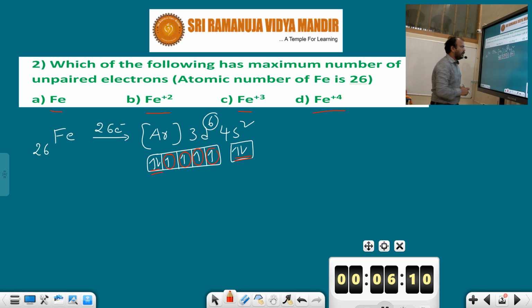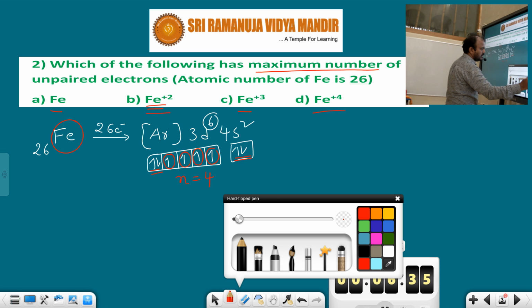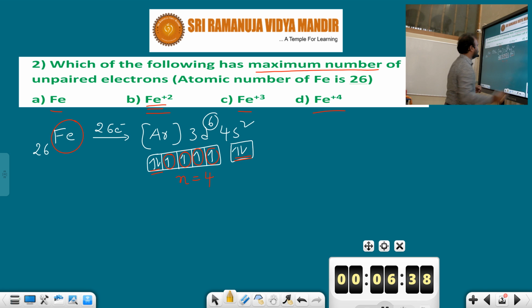Now here we have to calculate the greatest number of unpaired electrons. In the first option, the number of unpaired electrons is 4. Now observe the second option, Fe plus 2. Fe plus 2 means the iron atom loses 2 electrons from its valence shell. Iron contains 26 electrons, so out of 26, if 2 electrons are lost, how many electrons does the Fe plus 2 ion contain?